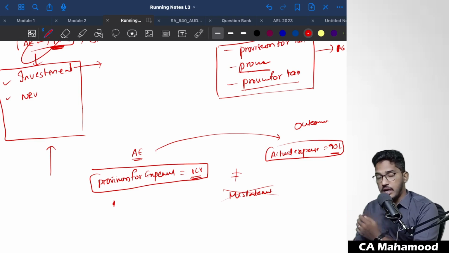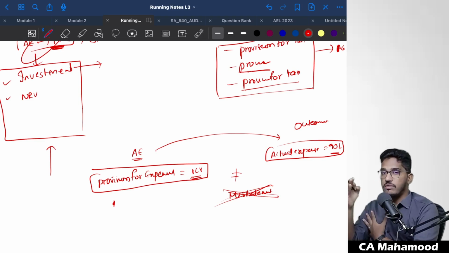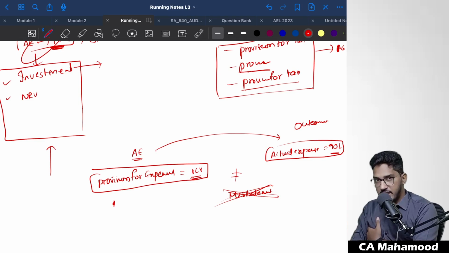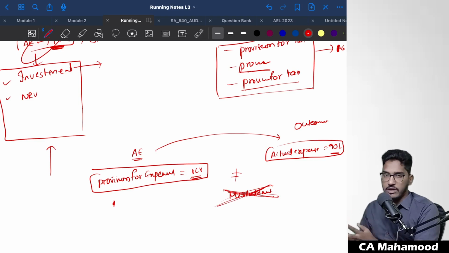If your accounting estimate and the actual outcome of that accounting estimate are not matching, you should not consider it a misstatement. There will always be estimation uncertainty at the time of creating the accounting estimate. We only have to recognize that there is always a possibility of that estimation going wrong. We can't avoid it. So when the management has created an accounting estimate, but it is different from the actual outcome, we should not treat that as a misstatement. That is the nature of the financial statements. That is the nature of accounting. We can't avoid it. Clear, everybody?